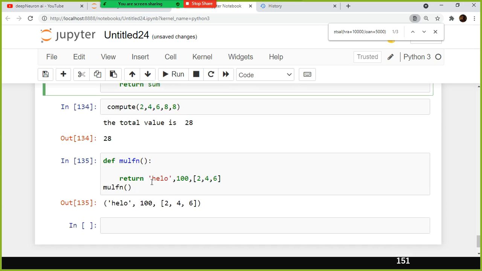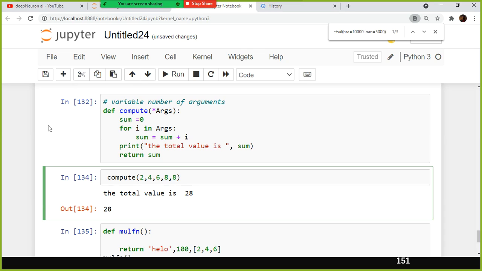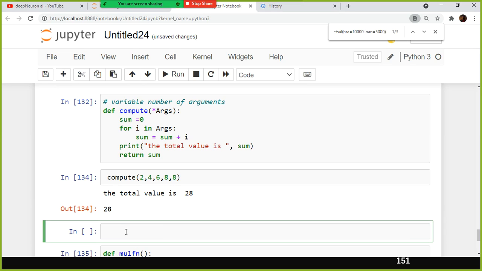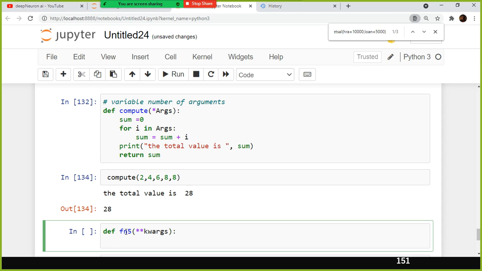For example, I'll write it following this. There we have fun5. Here, instead of one asterisk, I'm going to use double asterisk, keywords. Here also you can use whatever name you need. For example, k comma v in keywords, right? Sorry, here are the keywords, or keyword args, right? So keyword args.